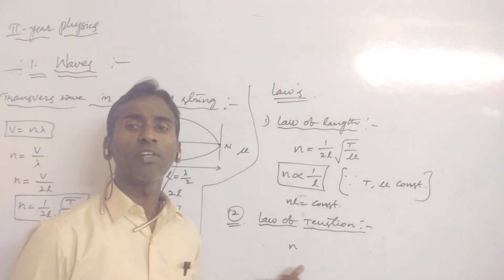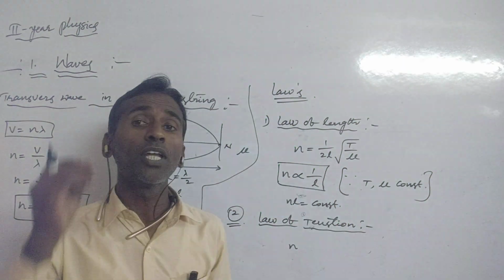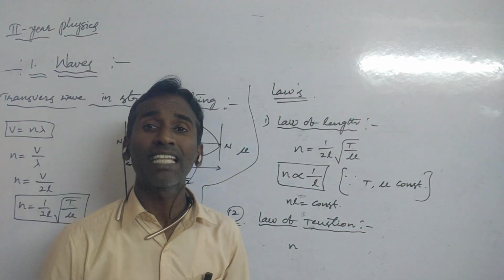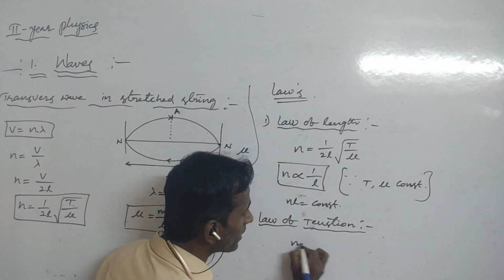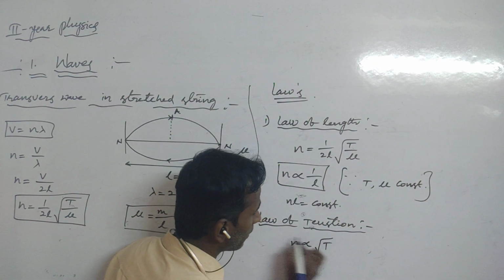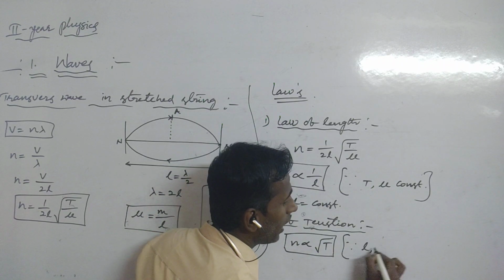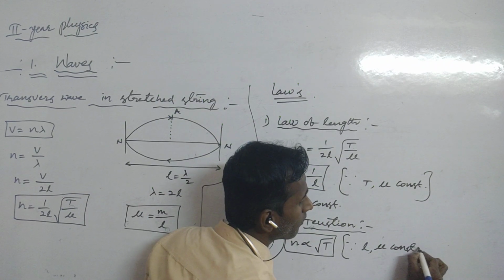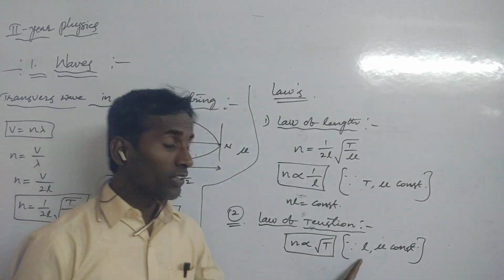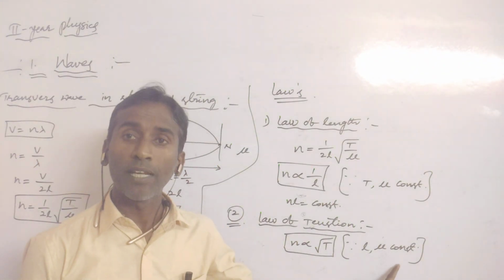The fundamental frequency of the vibrating string is directly proportional to the square root of its tension, root T. This is possible when L and mu are constant, that is, when the length of the string and the linear mass density of the wire are constant.